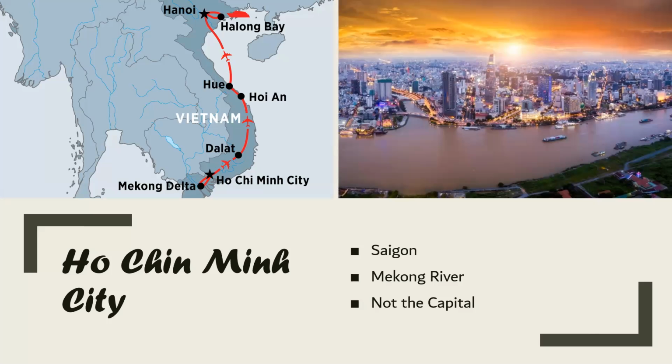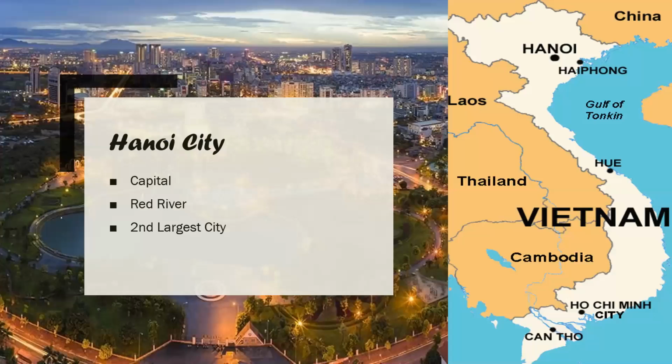Ho Chi Minh City used to be called Saigon, but then it was renamed in honor of a leader called Ho Chi Minh. Another thing about Ho Chi Minh City is that it's the most populated city, but it is not the capital. In Vietnam, the capital is somewhere else. The capital is called Hanoi.